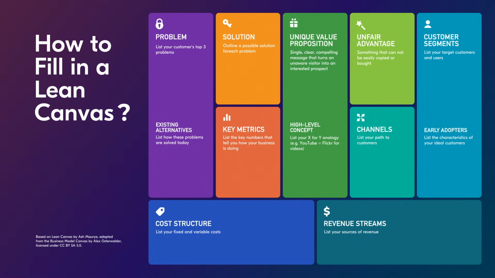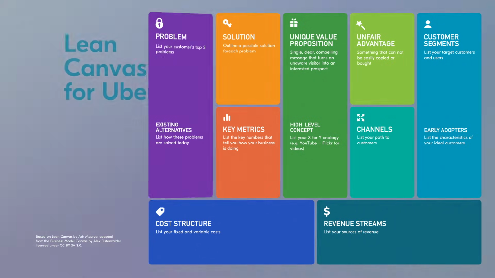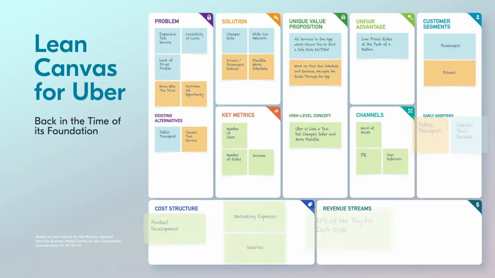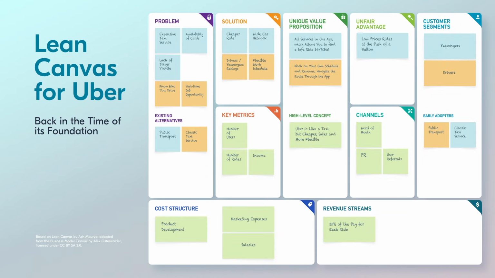In practice, it doesn't take a huge amount of time to fill in the Lean Canvas. We recommend you to stick to the following order, but it's not obligatory, and you're free to choose the way you feel comfortable with. Let's do this together through the example of the world-known peer-to-peer ride-sharing app, Uber, back when it was getting off the ground.